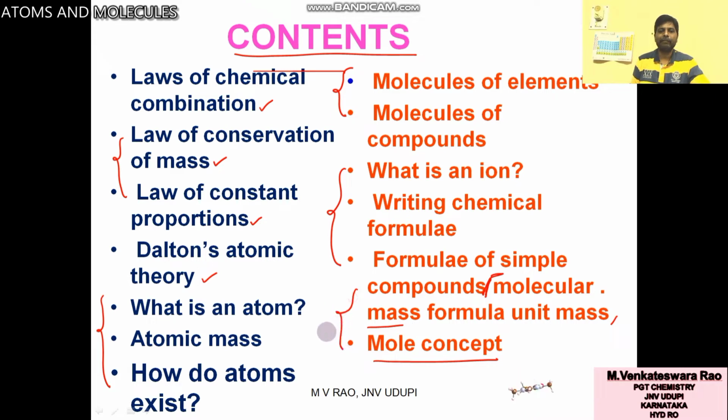This total chapter I am going to teach you in different classes. First class, what is an atom, atomic mass, how do atoms exist. In second class I am going to explain about molecules of elements, molecules of compounds and molecular mass. Next, third class, what is an ion, writing chemical formula of simple compounds.